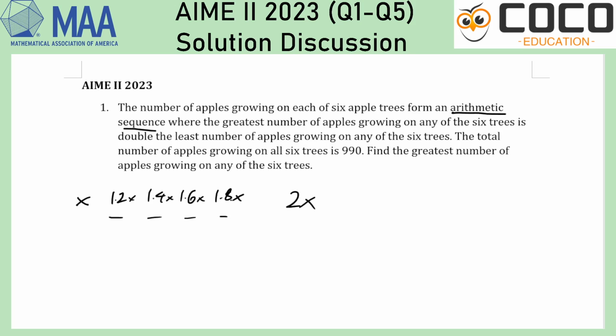And this is supposed to sum to 990. So 9x equals 990, and the greatest number of apples growing on any of the 6 trees, 2x, equals 220. This is a sort of a mark donation by AIME standards, so let's move on.